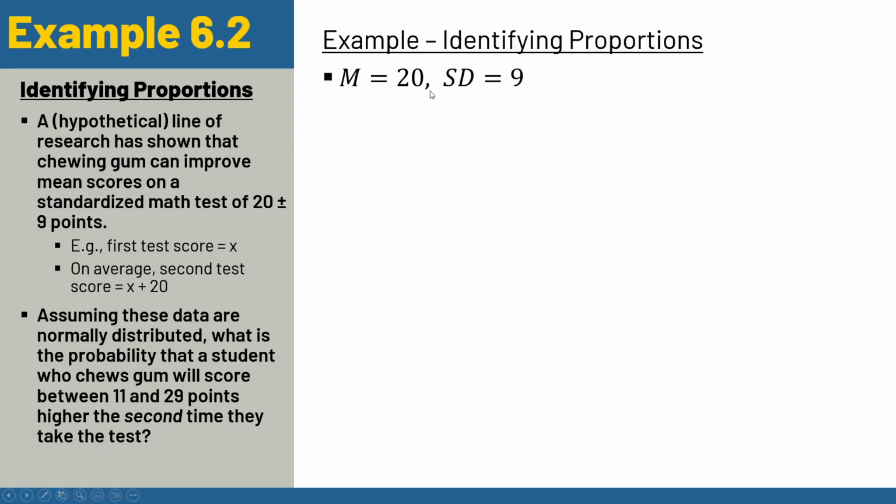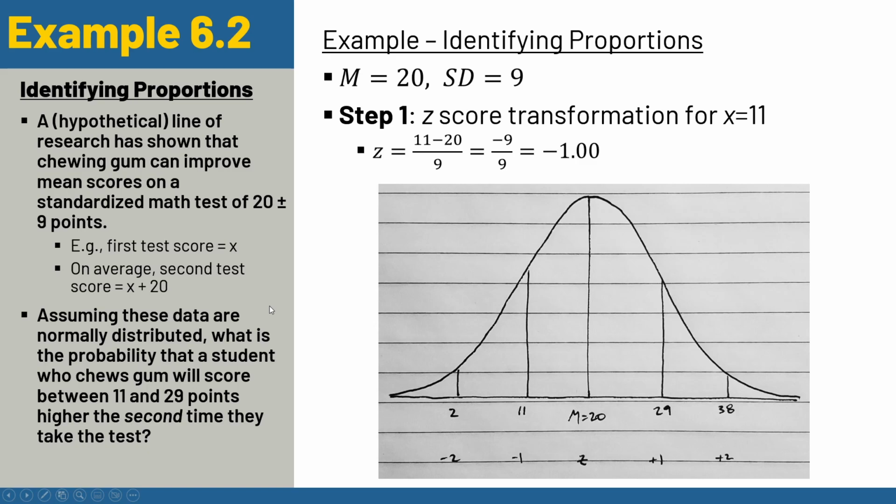Okay, let's write it out for some housekeeping. M equals 20, SD equals 9. We're going to do a z-score transformation for X equals 11. Let's start at the bottom portion of our range, the lower limit. We'll plug in our values: z equals 11 minus 20 over 9, that's X minus M over the standard deviation. We get a value of minus 1. You can see that mapped out here, so we'll see our z-score of minus 1. That's where our 11 is.